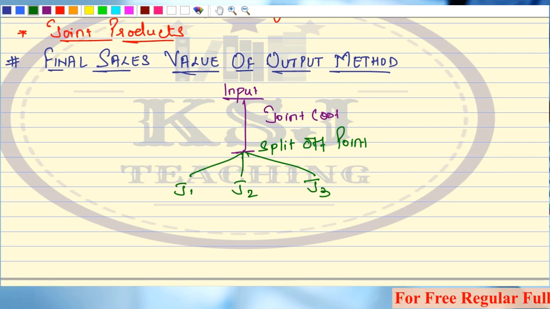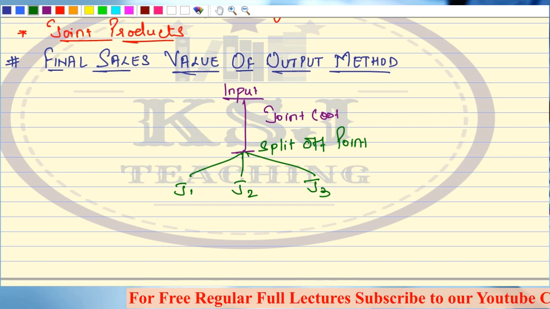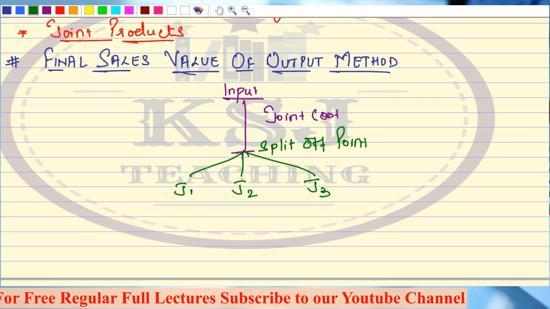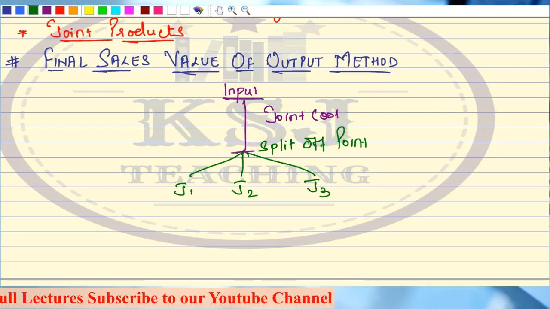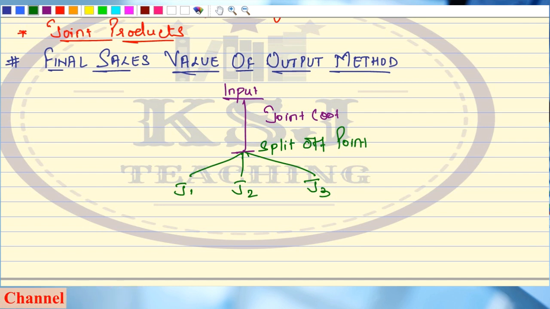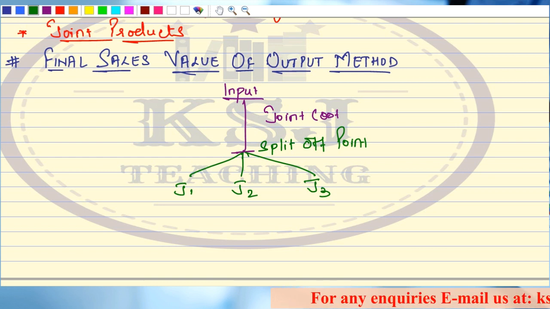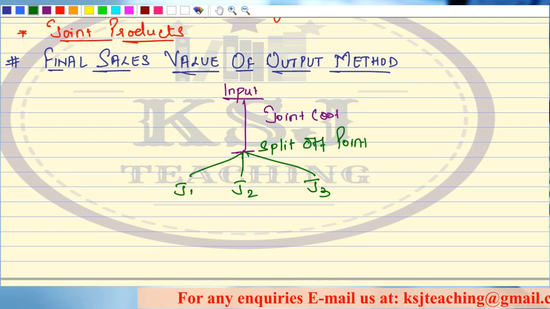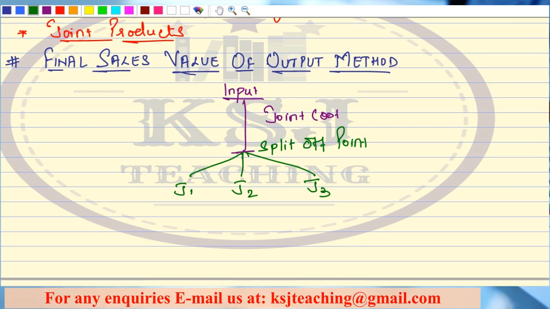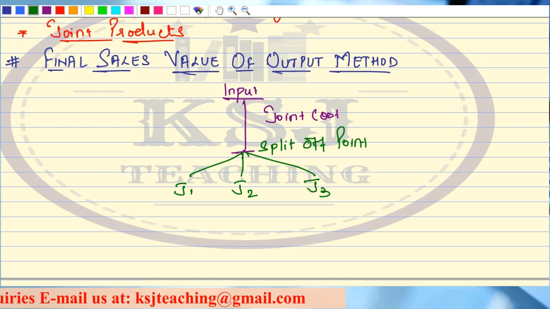In that method, in the last lecture, we said that we are going to sell these products, J1, J2, J3, right at the split off point only. We are not doing any further processing. As and when we get these products, we go to the market and try to sell them at the split off point, and whatever value we get is my sales value or market value.